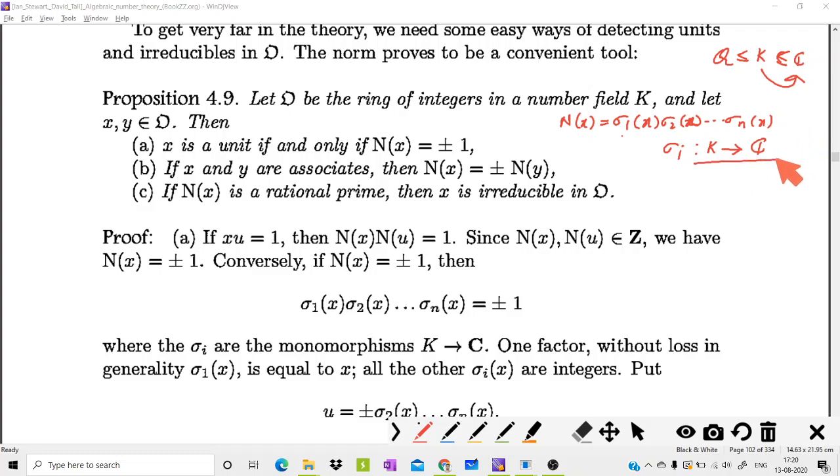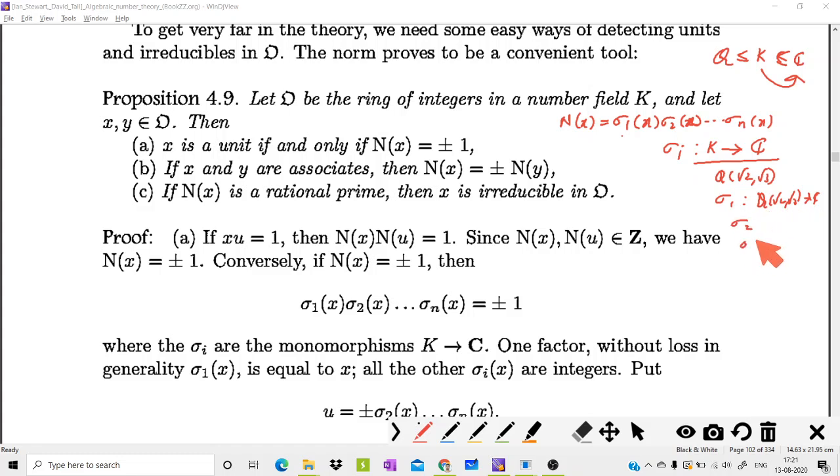For example, if you consider Q of root 2, root 3, this is a finite extension of Q, then you can construct sigma 1 from Q of root 2, root 3 to C. In fact, this is an isomorphism from Q of root 2, root 3 to itself.